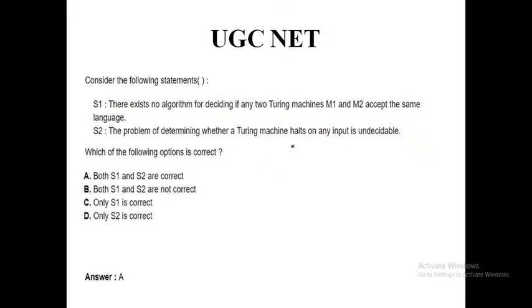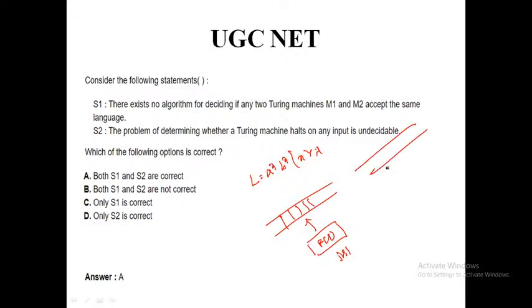Next, there exists no algorithm for deciding if two Turing machines M1 and M2 accept the same language. Okay. So suppose I have a language, say a to the power n, b to the power n, where n is greater than or equal to 1. There may be a Turing machine which is accepting this language. Let's say this Turing machine is M1, and there is another Turing machine which I have designed.